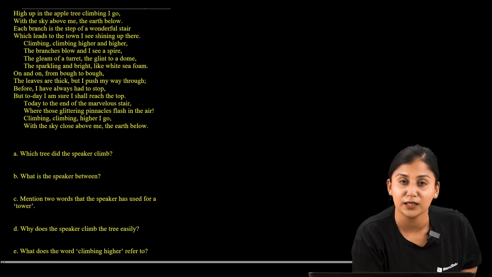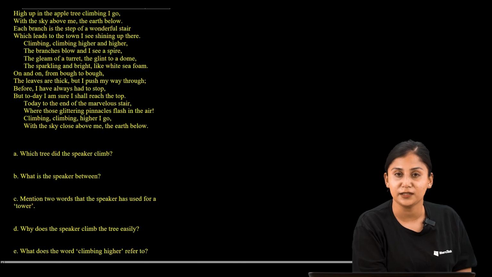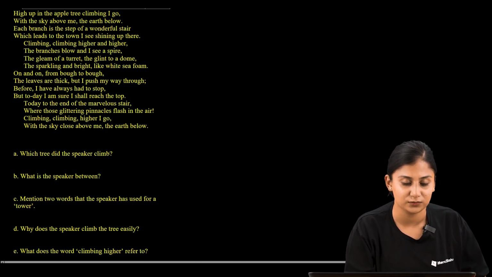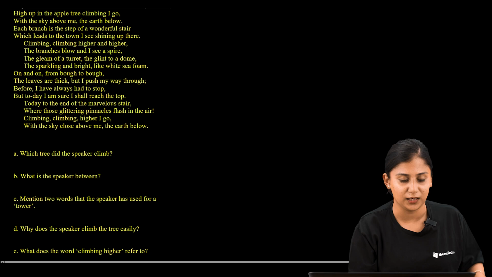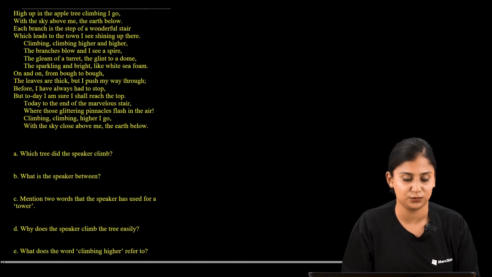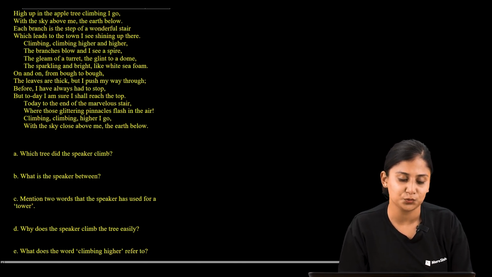Now let us go through the first question that is followed with the passage here. The first question is asking us which tree the speaker climbed.